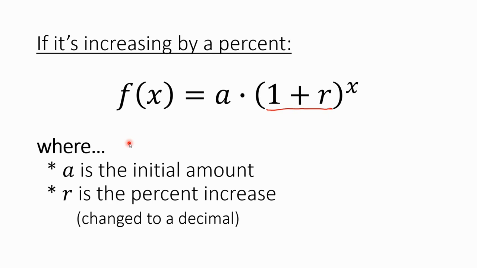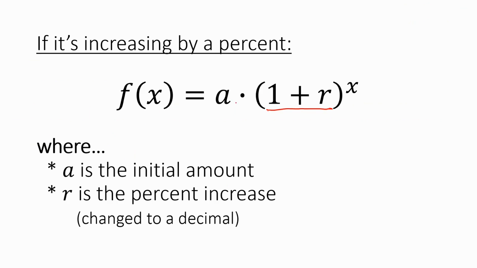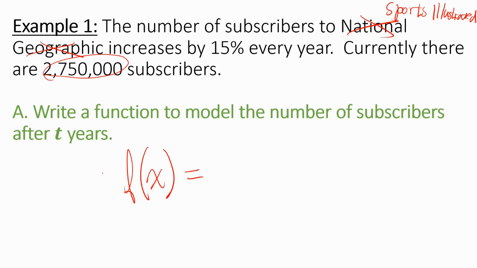So what was that function again? It looked like this. f of x equals, now we need our initial amount. A is the initial amount. Well, we're going to start at this 2,750,000.